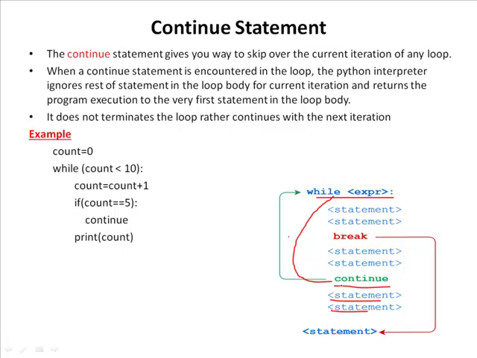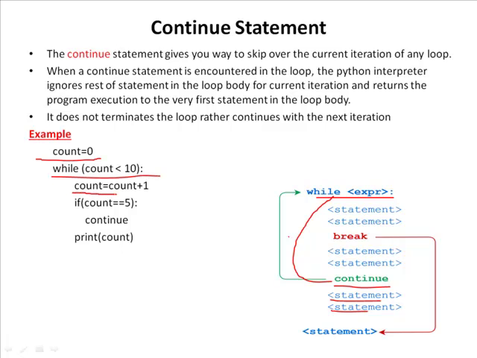It skips the particular iteration and continues with the remaining iterations. And here is the example program. In this program, the break statement has been replaced with the continue statement. So here in this example, the count variable is initialized to 0, and the while loop is executed as long as the variable count is less than 10, and inside the while